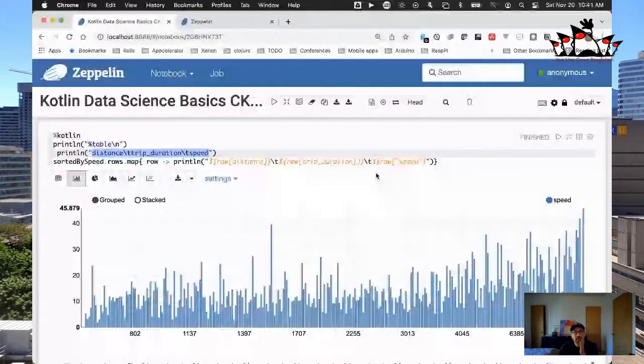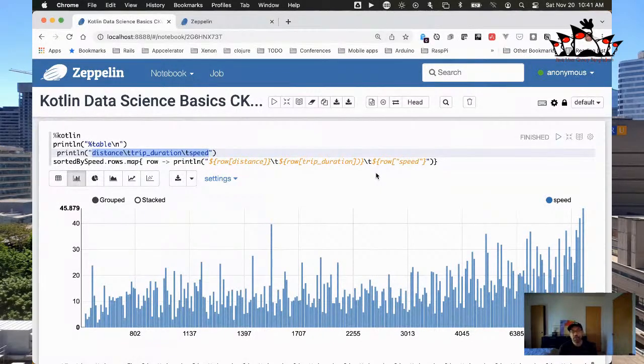There you go. Okay, so what we did is we got some data, we imported it from a CSV file, we created a strongly typed data structure using a data class, and then we added some columns. We did some calculations, so we did some data extrapolation from the data that was already there.